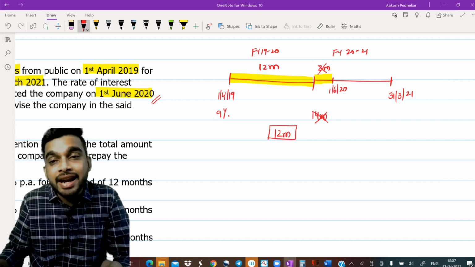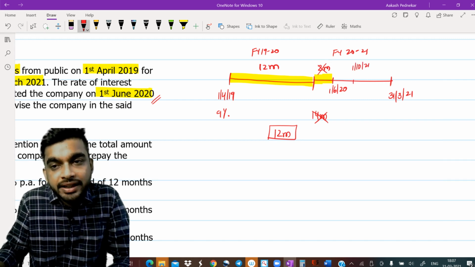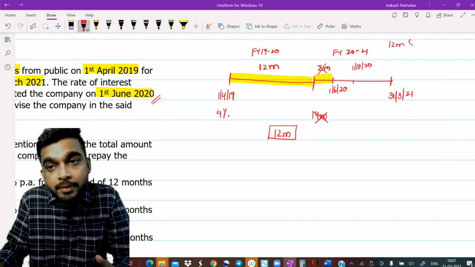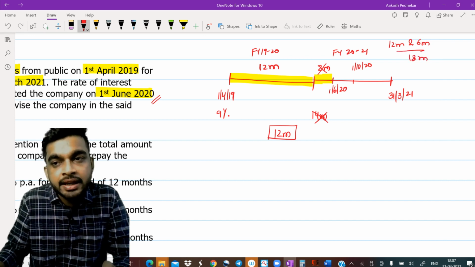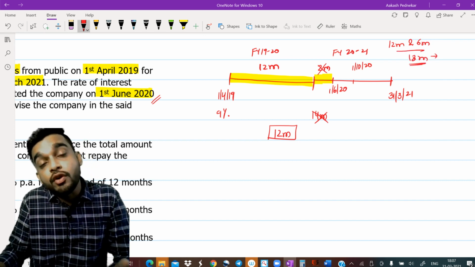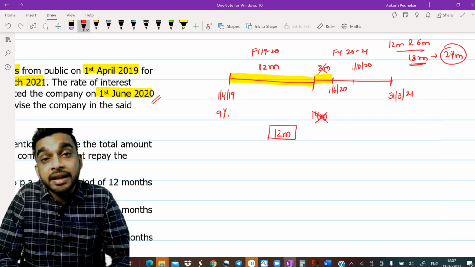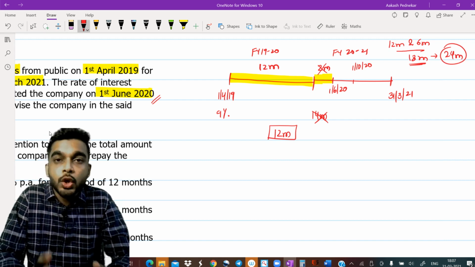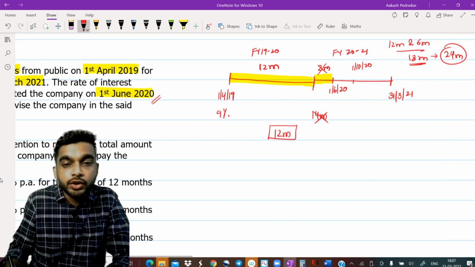Over here, let's suppose Aman had gone on the 1st of October 20. In that case, Aman would have kept the money with the company for 12 months and 6 months, right? Total 18 months he kept the money with the company. In that case, he would have been eligible for interest for 24 months. But here he went very early, and because of that, he is losing out on that interest for 2 months. Okay. And your rate of interest is going to be 9% minus 1%, that is 8%.